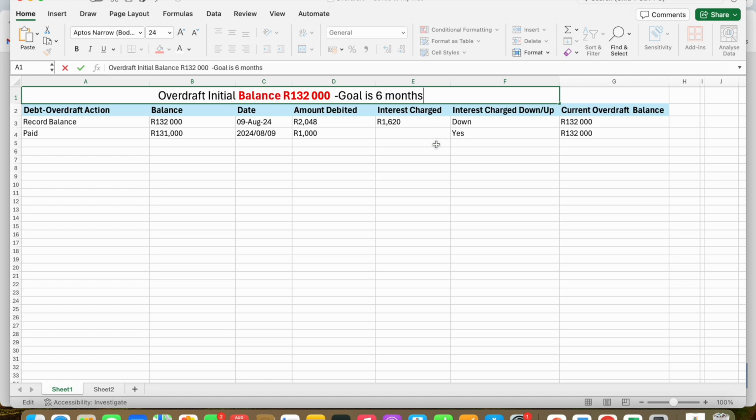So the goal is to do this in 6 months, and I'll be updating the spreadsheet until we get to 0. This is something that we can do together if you want to join the challenge.